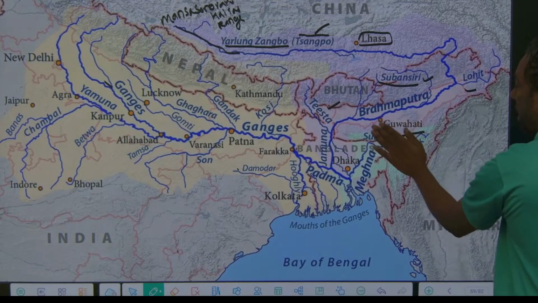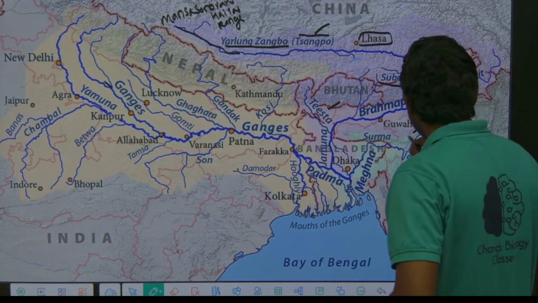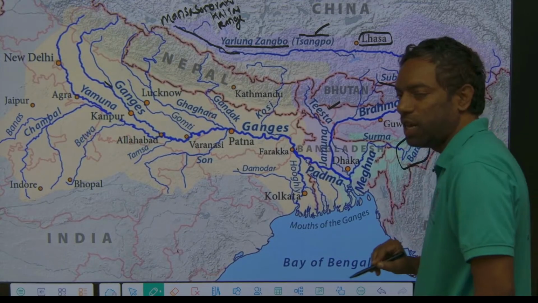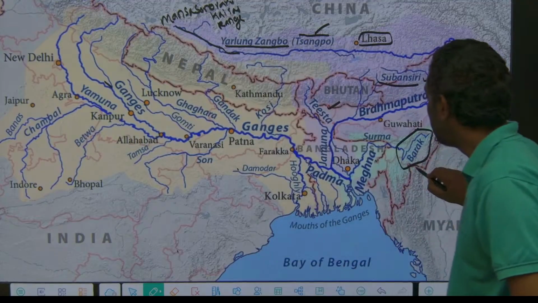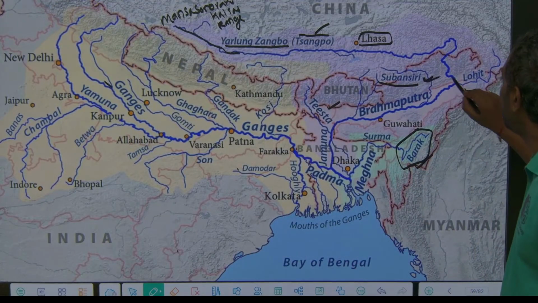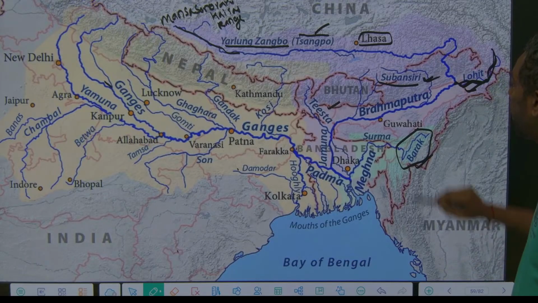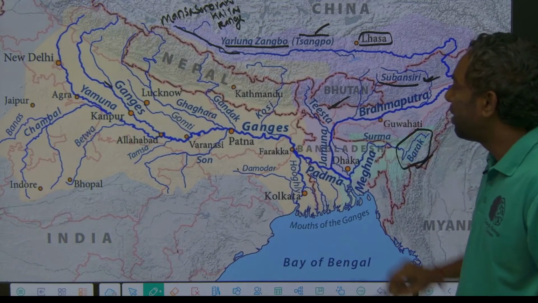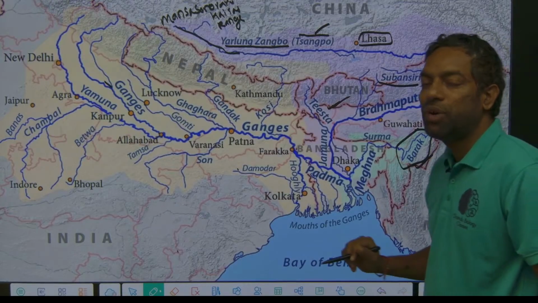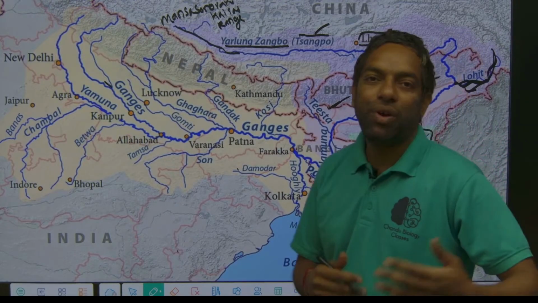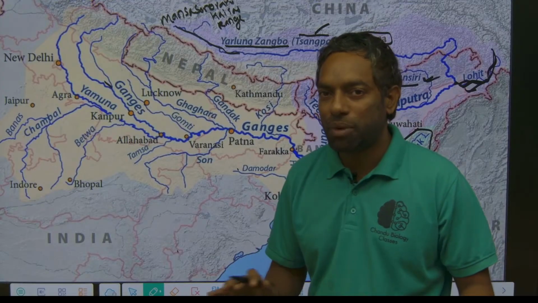The Barak river is also an important river system of the eastern states. Lohit comes from Manipur. Subansiri, Lohit and Teesta are tributaries of the Brahmaputra. We are going to discuss the Brahmaputra river in detail.